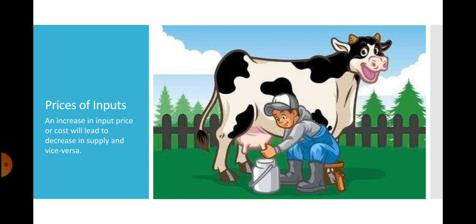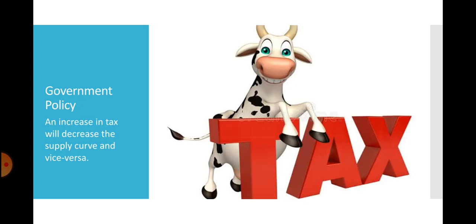Price of input. An increase in the price of inputs or raw material will lead to a decrease in the supply, whereas a decrease in the price of inputs or raw material will lead to an increase in the supply. For example, let's say the wage rate of the milkman increases, then the cost of milk production will also increase, profit decreases, and hence supply will also decrease.